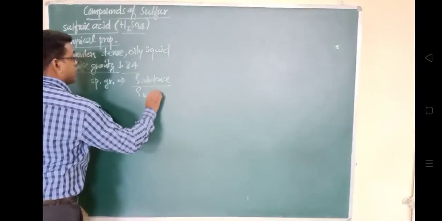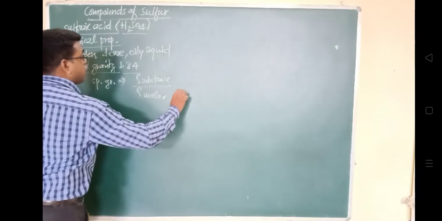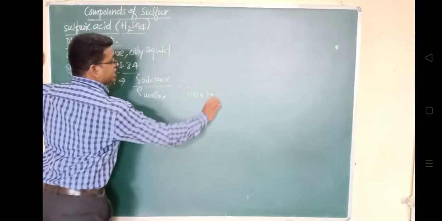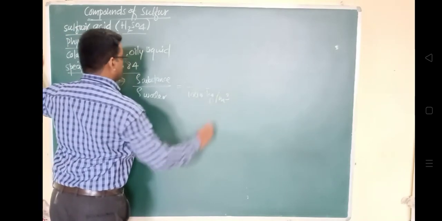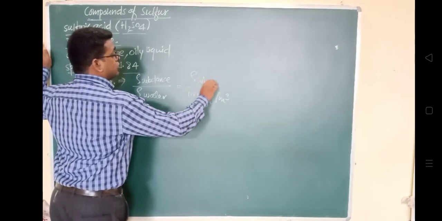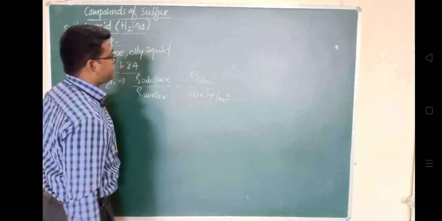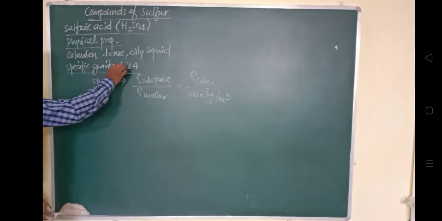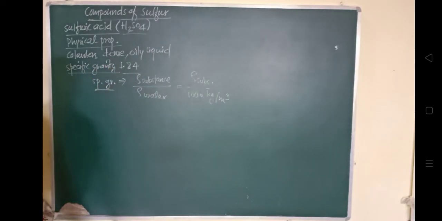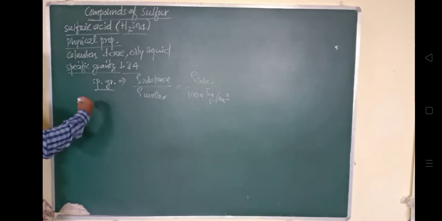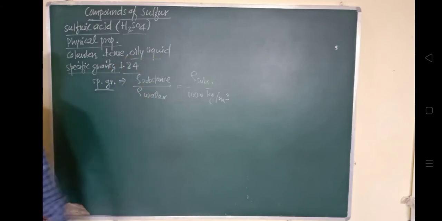ये कितना होता है? 1000 kg per meter cube होता है. So if we know the density of the substance in terms of kg per meter cube, we can find out the specific gravity. So the specific gravity of this is 1.84. The specific gravity of water is 1. तो इसकी specific gravity ज़्यादा है. Because it has an oily liquid nature, and we have already written it is dense as compared to water.